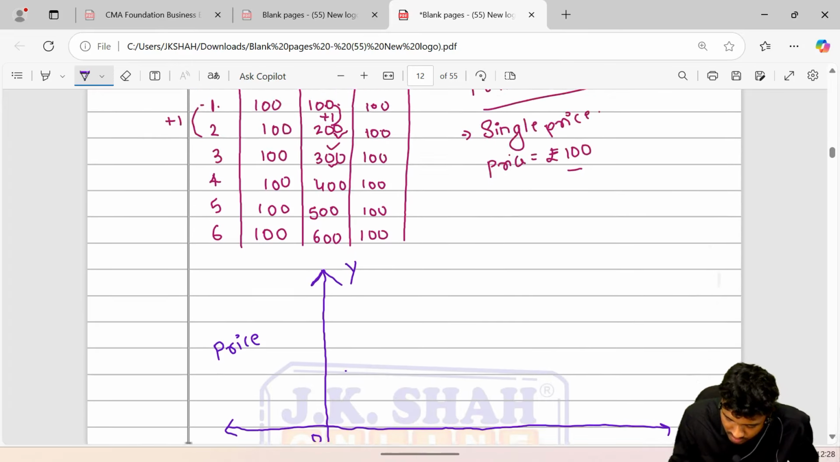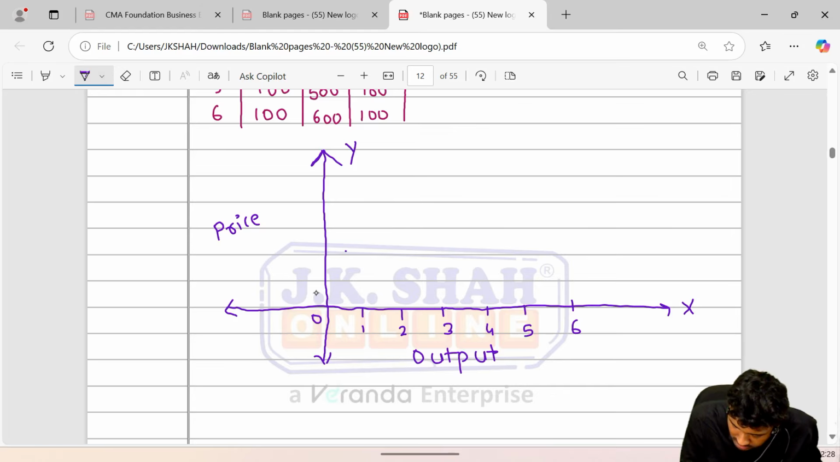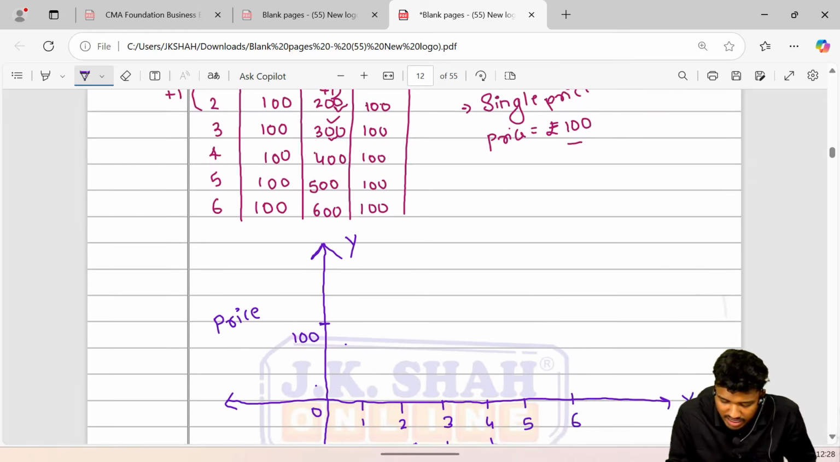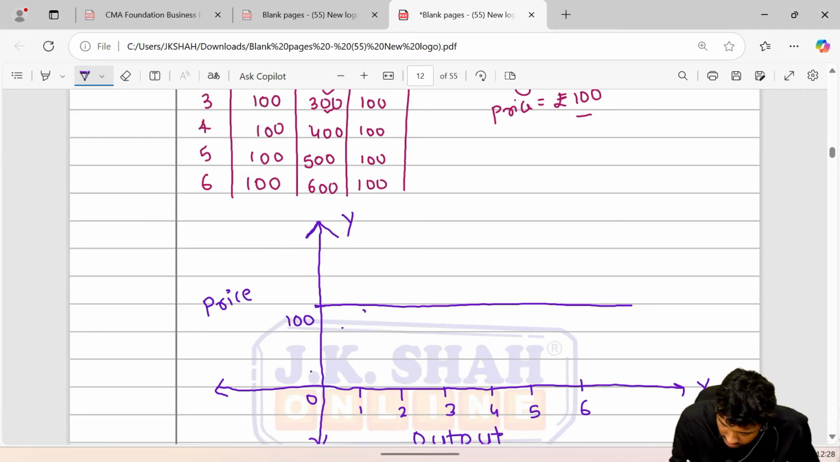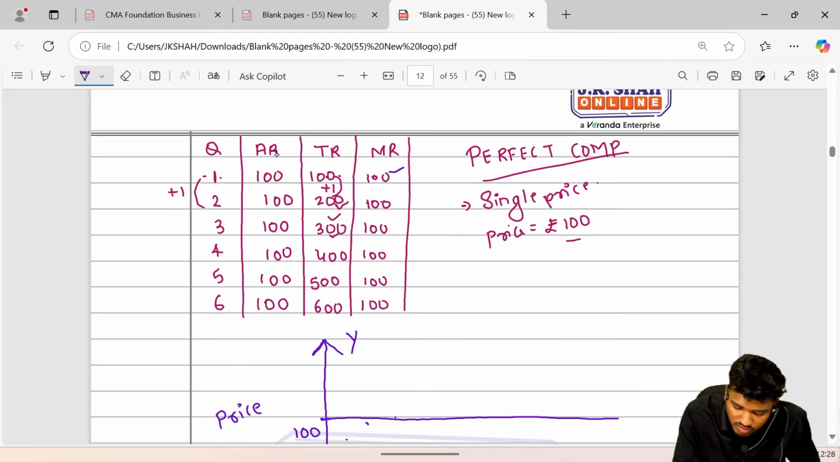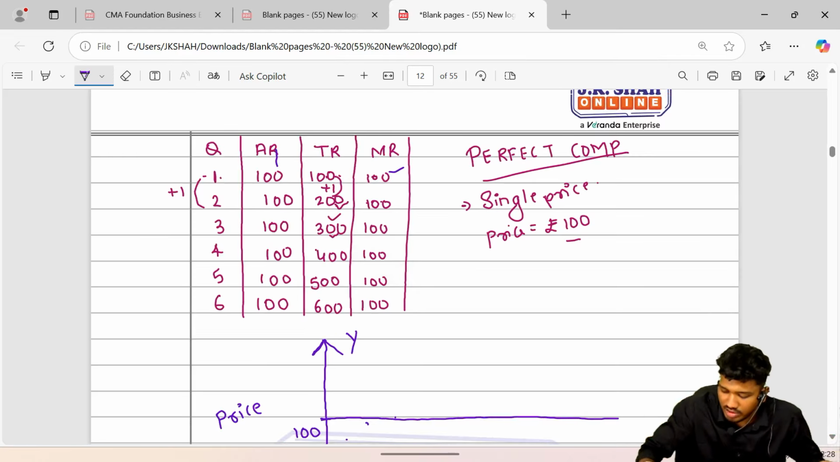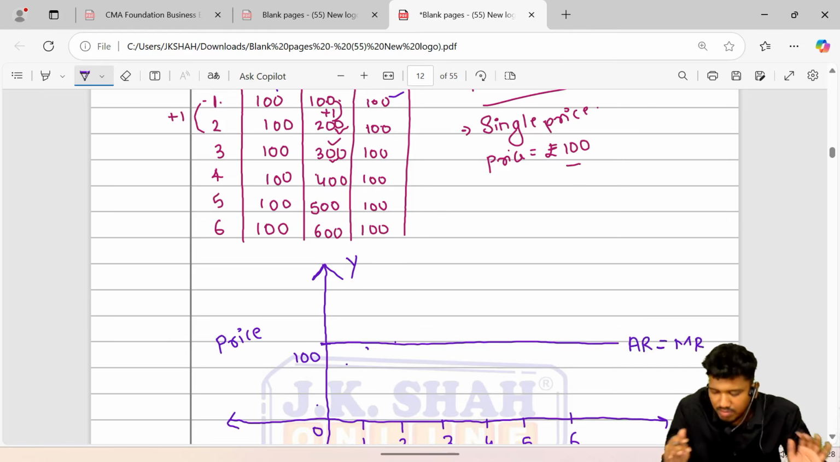Now, the quantity is 1, 2, 3, 4, 5 and 6. The price fixed is 100. If we see the price fixed is 100, let's mark AR first. So AR at all the levels is 100. So the AR curve would be horizontal because it is 100 at all the levels. I can also write AR is equal to MR because the price was single, hence the AR was 100 at all the levels. Again MR, that is 100. So we can write AR is equal to MR. It was just plotting of the points.